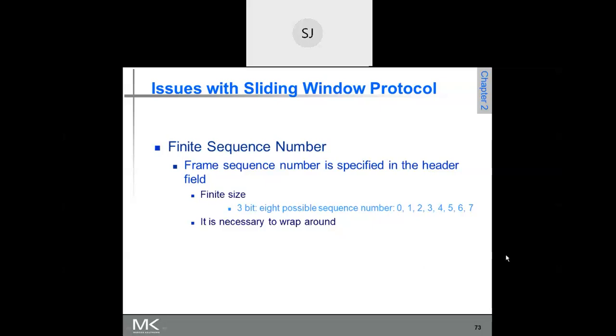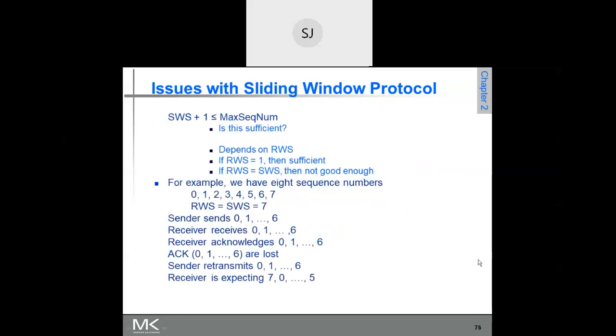One more thing regarding sequence numbers. Assume that a 3-bit sequence number is used. It is given here actually, so try to understand this. The receiver's window and the sender's window are of size 7.